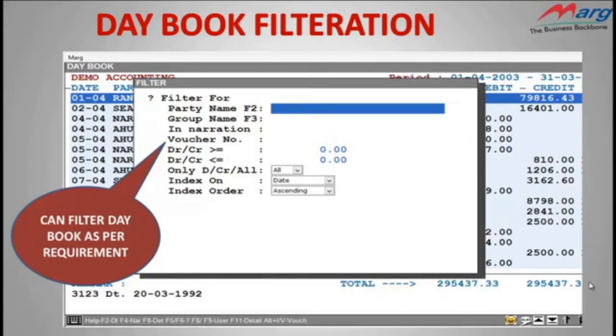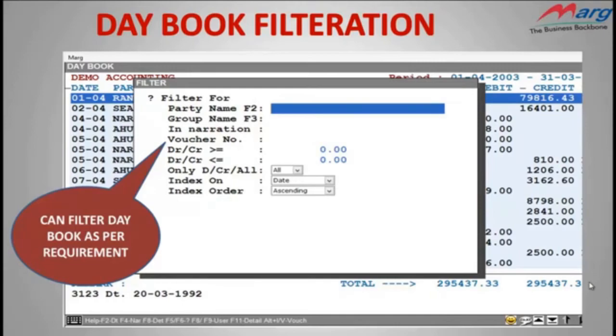If you want to view bank ledger, where you want to check how many expenses on phone you bear through bank. As you know, we pay telephone bills in cash and in check also. So, if you want to analyze how many telephone bills you have paid through bank, then you can open your bank ledger and apply filter by pressing F6 function key. As you press F6 function key, software will open a filter window as you can view on screen.